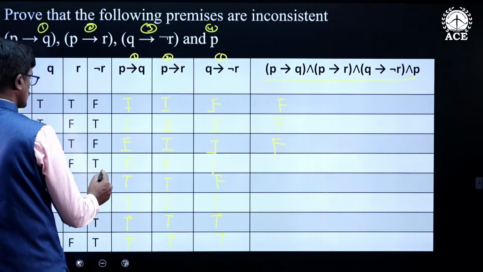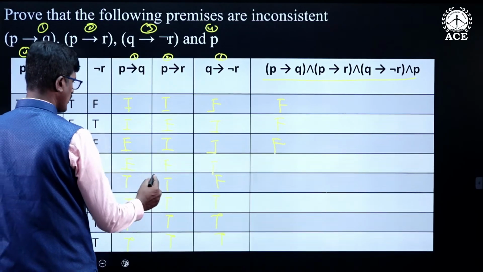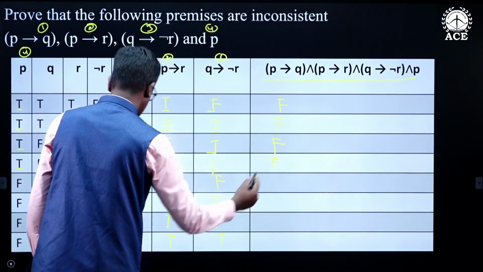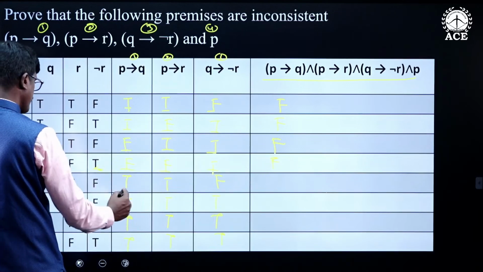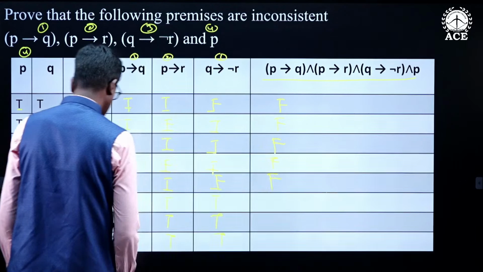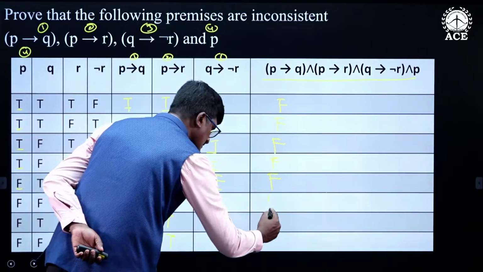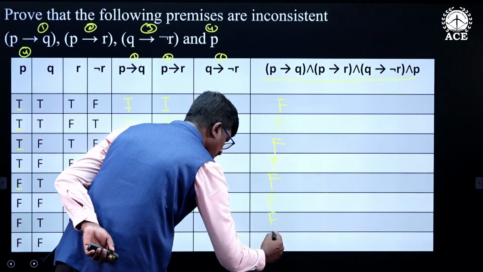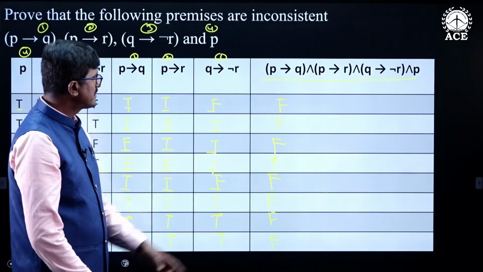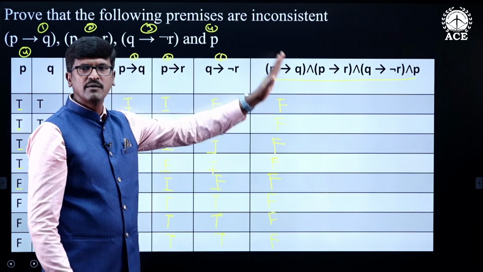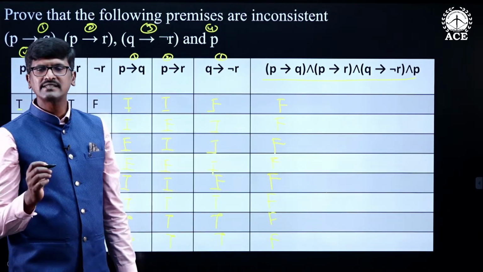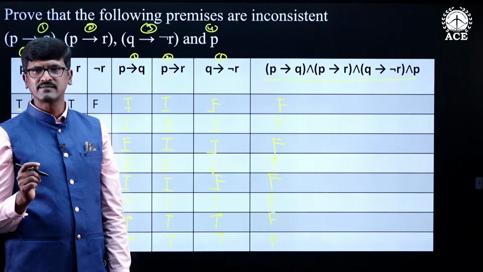True, true, sorry, not this one, true, false, false, true, all of them are not true, therefore it is false. Next, false, true, true, false, all of them are not true, therefore it is false. In all other cases, the conjunction of the premises is true. That means the conjunction of all the premises is always true. Therefore, it is inconsistent premises.